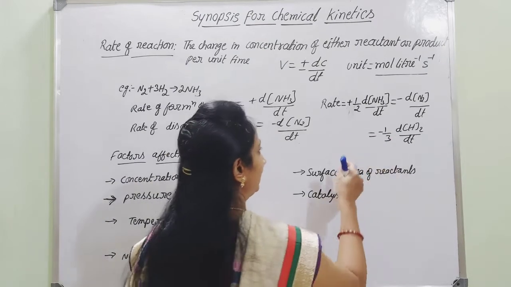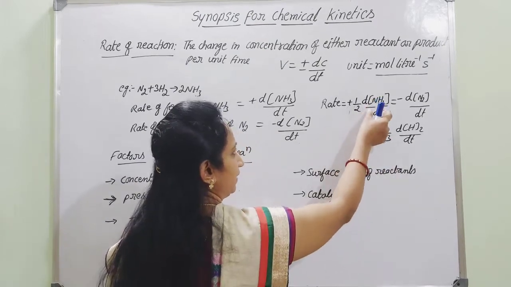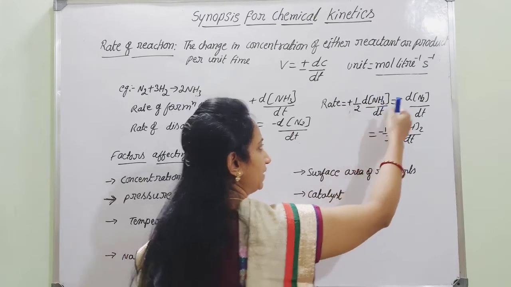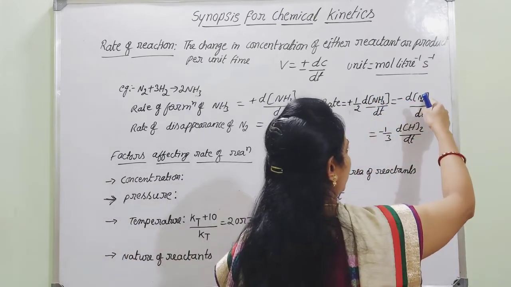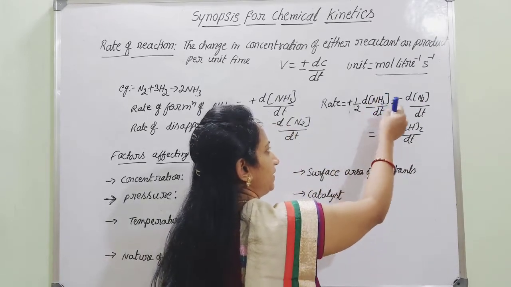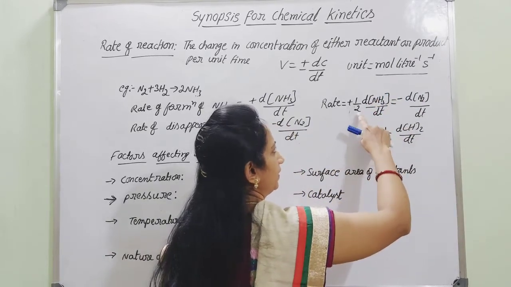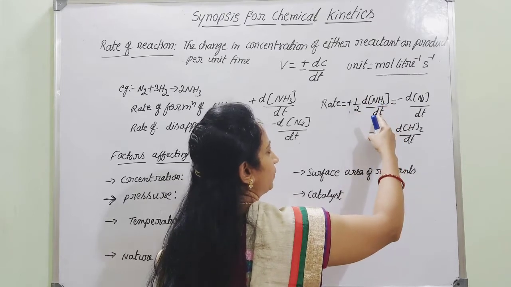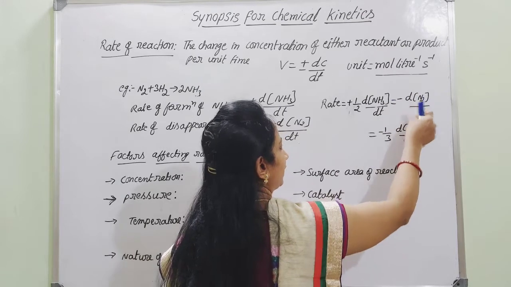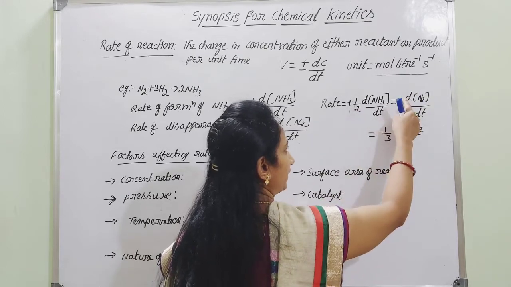Therefore, we can say that if you write plus half d of NH3 by dt equal to minus of d of N2 by dt, then d of NH3 by dt, the rate of formation of ammonia, is equal to twice the rate of disappearance of N2, because this 2 goes to the numerator.